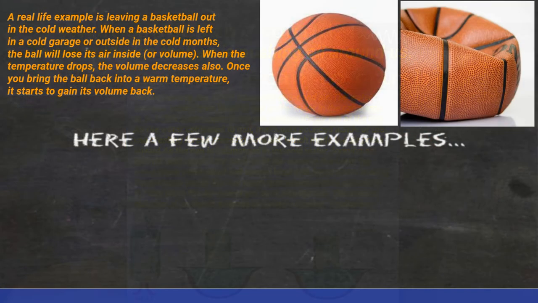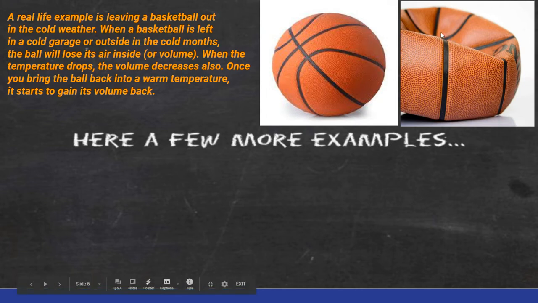Now let's look at some examples from the real world, because that was an experiment. In the real world, if we had a basketball and we left it out in the cold all winter long, or you can use a football, a soccer ball, eventually that ball is going to start to deflate, meaning the air is going to come out of it. It's basically imploding in the center.